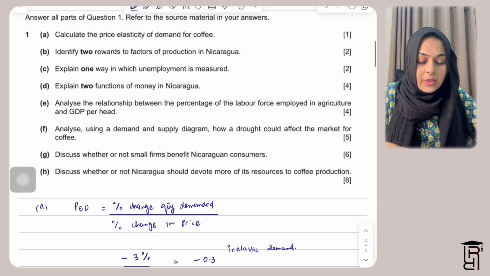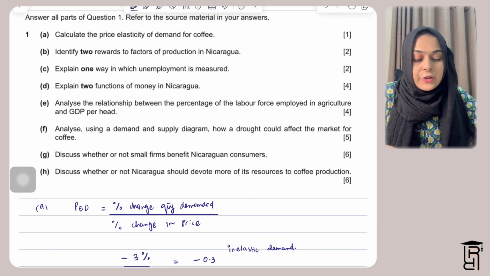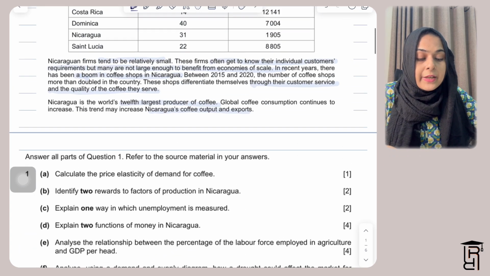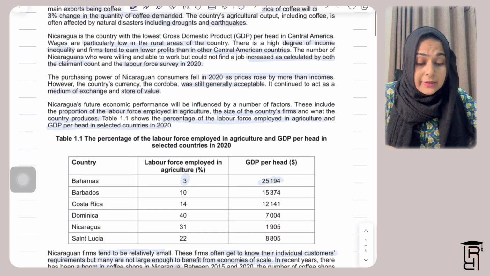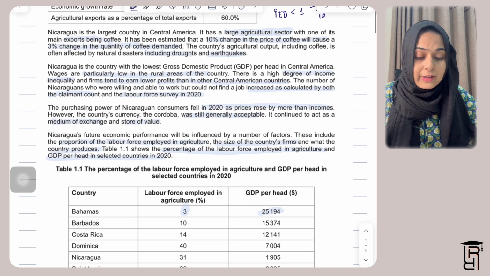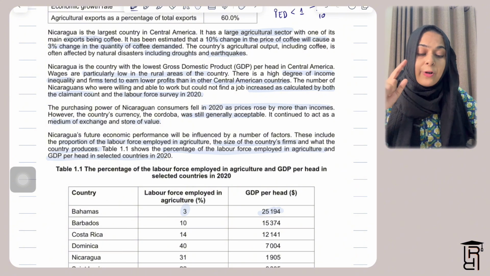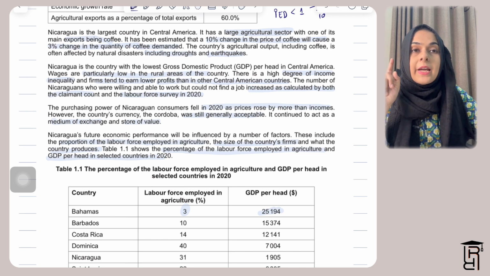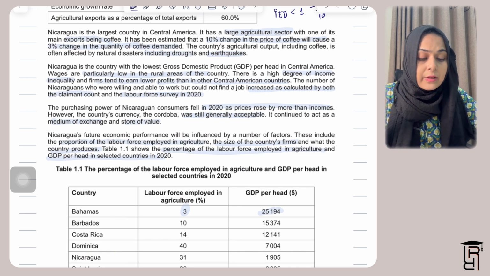Okay. Then they are saying identify two rewards to factors of production in Nicaragua. You will need to look at the data response to actually identify two rewards to factors of production. So there are four factors of production in economics, and there are four rewards of factors of production. Land, there is rent for land, then there is wages for labor, then we have interest for capital, and then we have profit for enterprise.